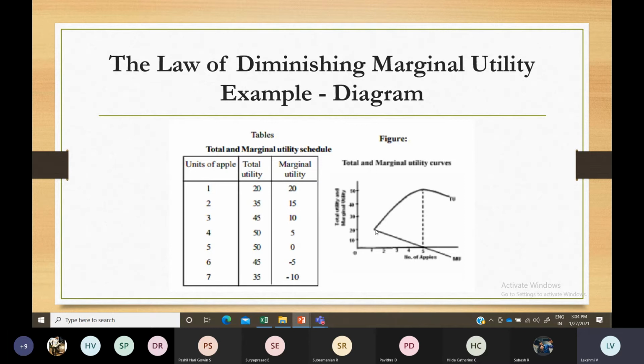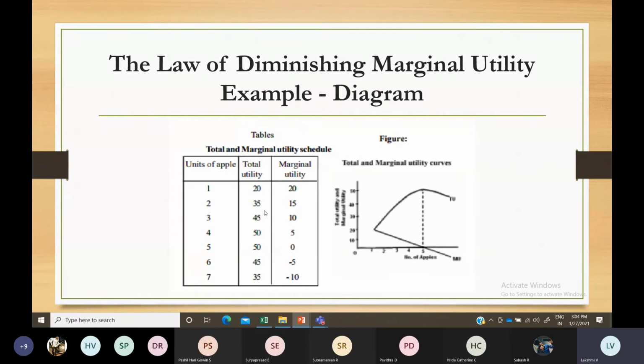For the first unit of a commodity, your total utility is increasing and your marginal utility also increases at that time. But as you consume more and more, your total utility increases up to a certain point, but your marginal utility starts to decrease.